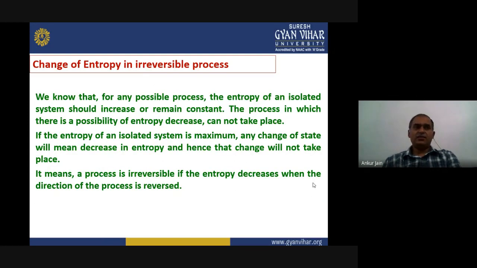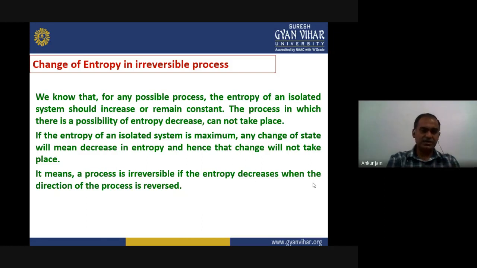Now, since we have already seen that the entropy change in a reversible process using the Carnot cycle is 0, let us think what will happen to the entropy if we talk about an irreversible process. We already know that for any possible process, the entropy of any isolated system should increase or remain constant.